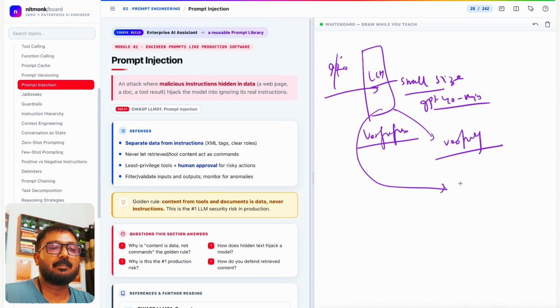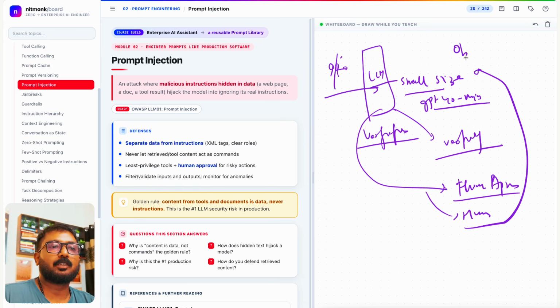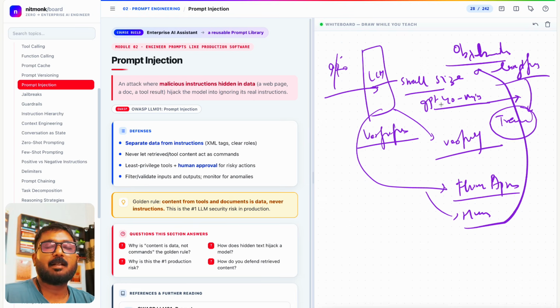If it's malicious, we can directly send it to human approval or human notice. And all of this gets stored inside observability, inside LangFuse, correct? Inside LangFuse we can see the traces of what kind of data is coming in through the LLM and through the input.